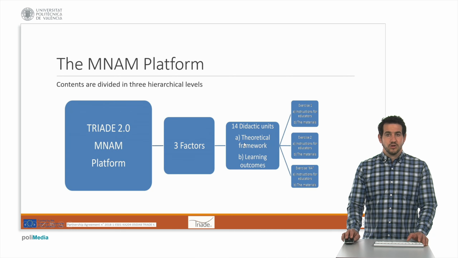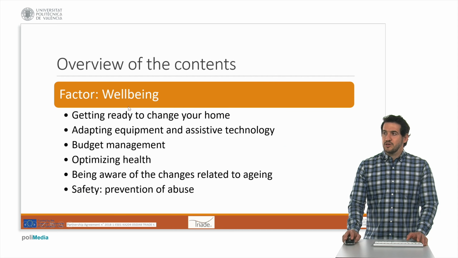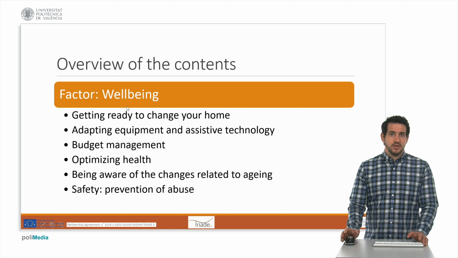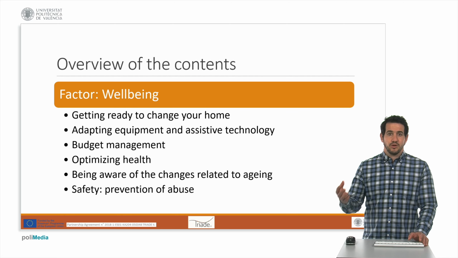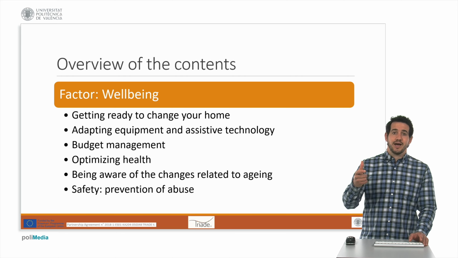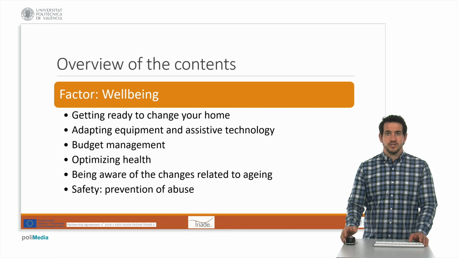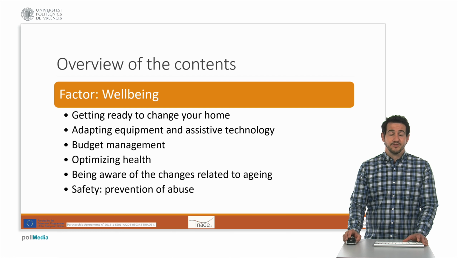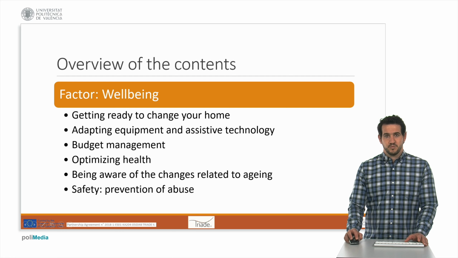Let's do an introductory walk through the contents of the units to have a clearer view of the topics that can be developed. The first factor is well-being and contains units to develop many skills related to the personal, emotional, and material well-being, such as when we move to another place, when we have to adapt our context, the assistive technologies, how to perform and maintain a healthy lifestyle, and how to understand the process of aging and the process of aging for people with intellectual disabilities, and to identify the risk of abuse.